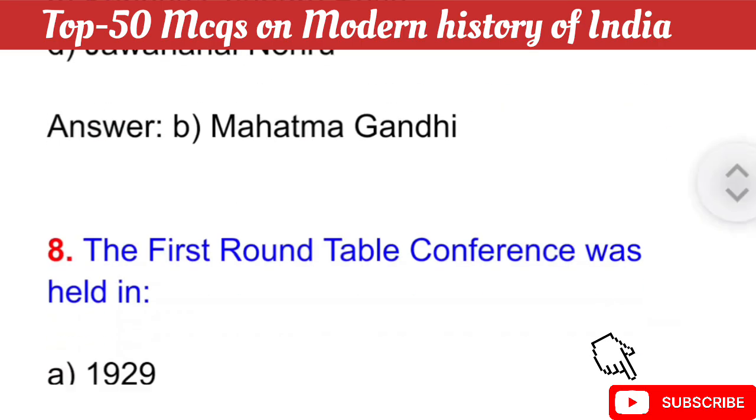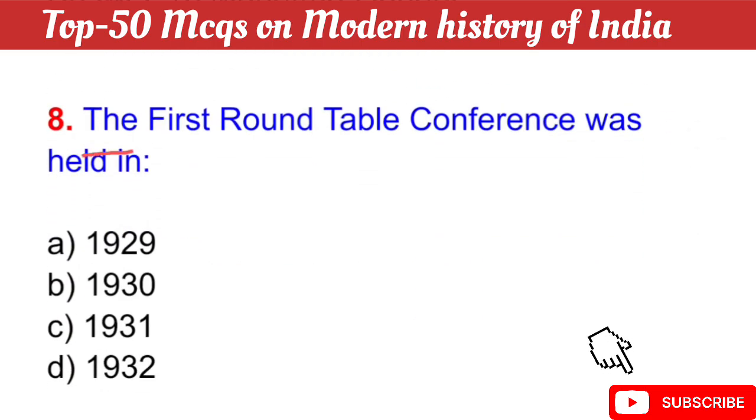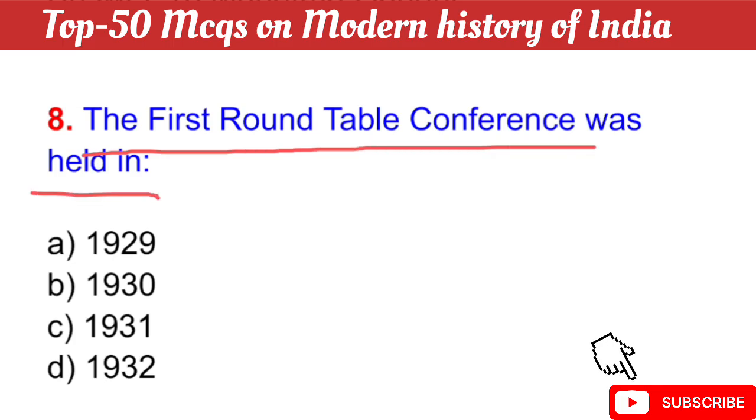Okay. Question number 8: The first Round Table Conference was held in? Your question is, the first Round Table Conference was held in? The right answer is option C, 1931. In 1931 the first Round Table Conference was held.